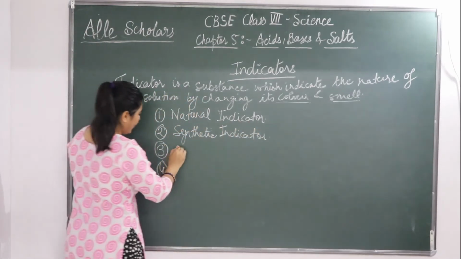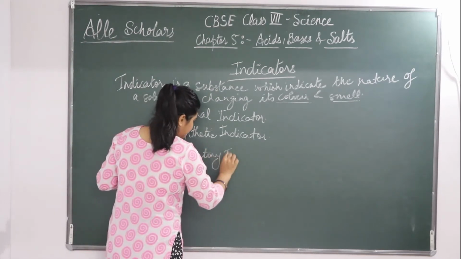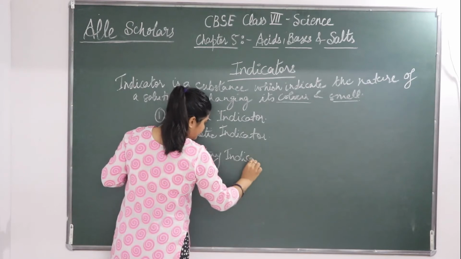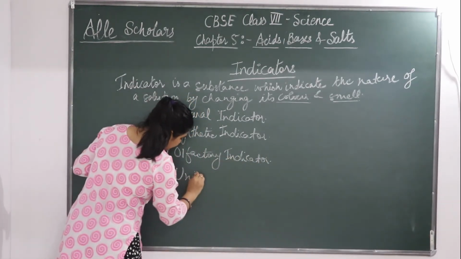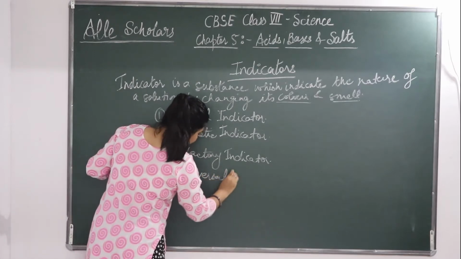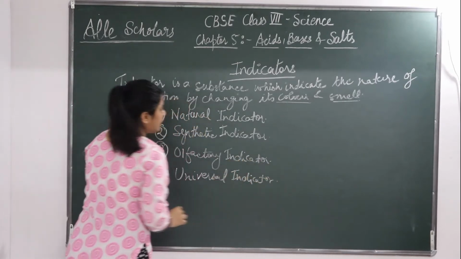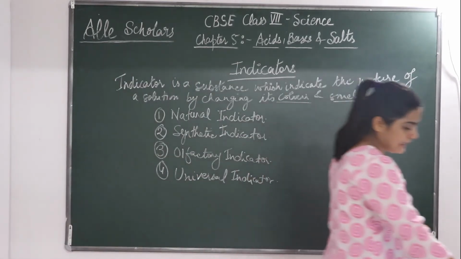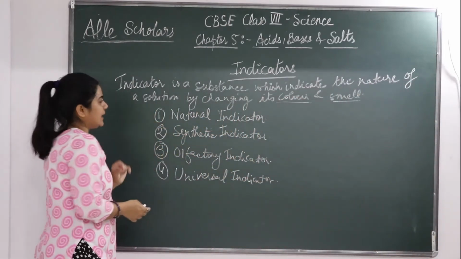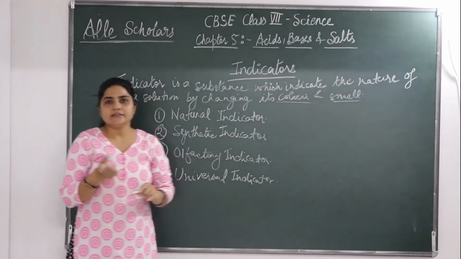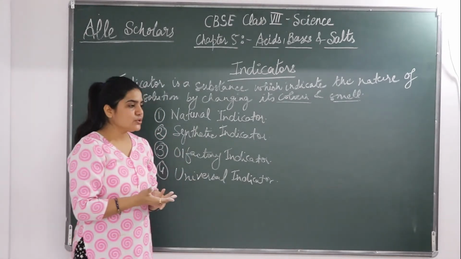Okay, then olfactory indicator. Okay, and a universal indicator. Okay, so there are 4 types of indicators. The first one is a natural indicator.